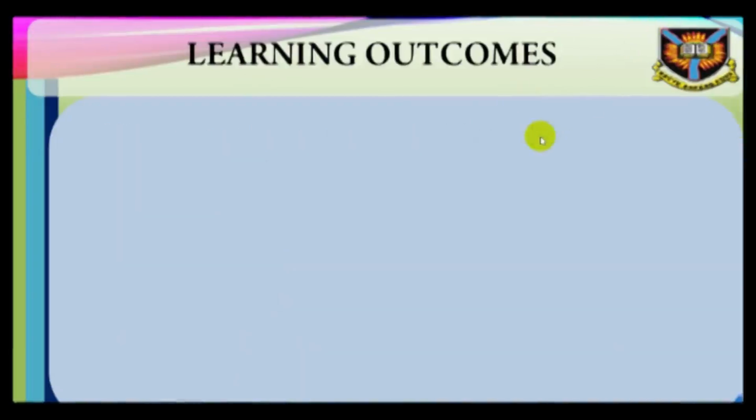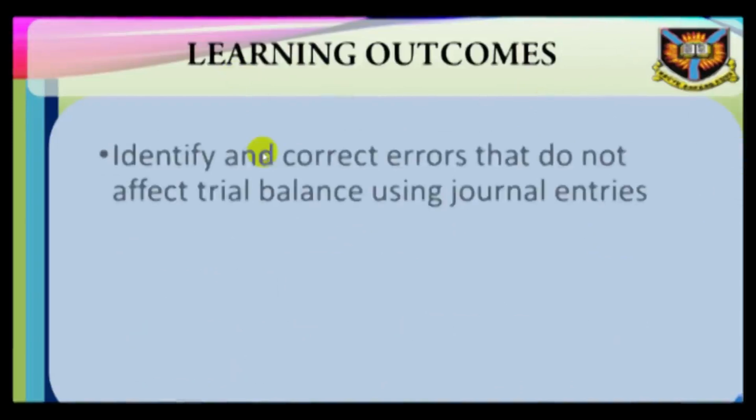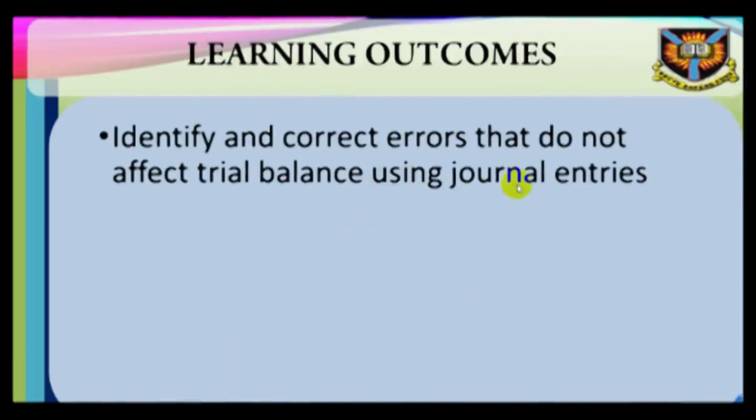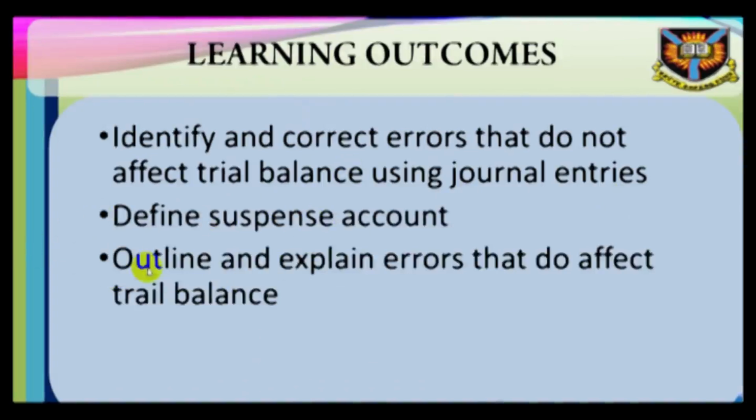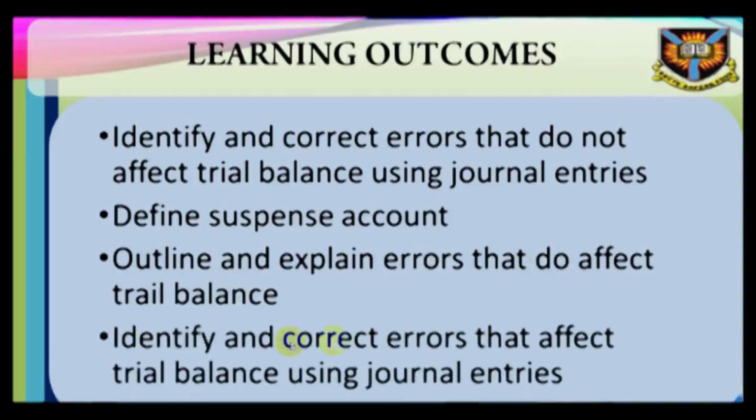Identify and correct errors that do not affect trial balance using journal entries. 5. Define suspense account. 6. Outline and explain errors that affect trial balance. And 7. Identify and correct errors that affect trial balance using journal entries.